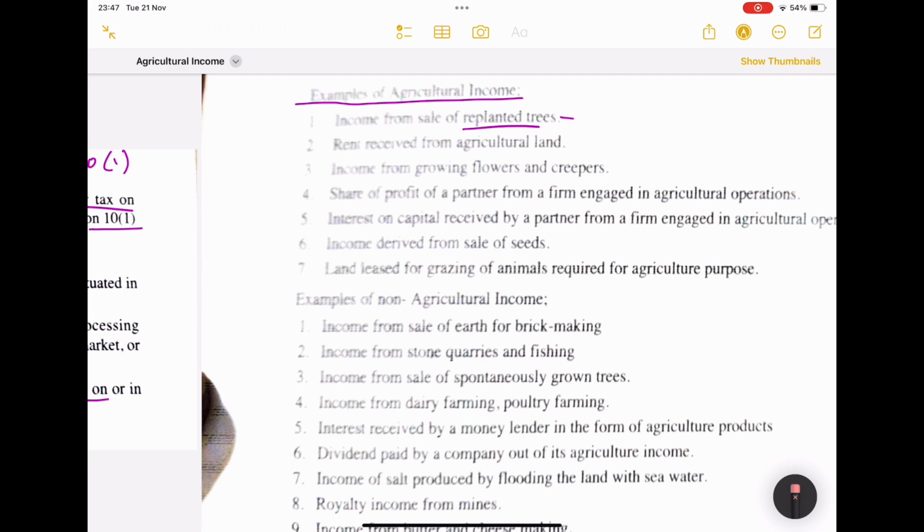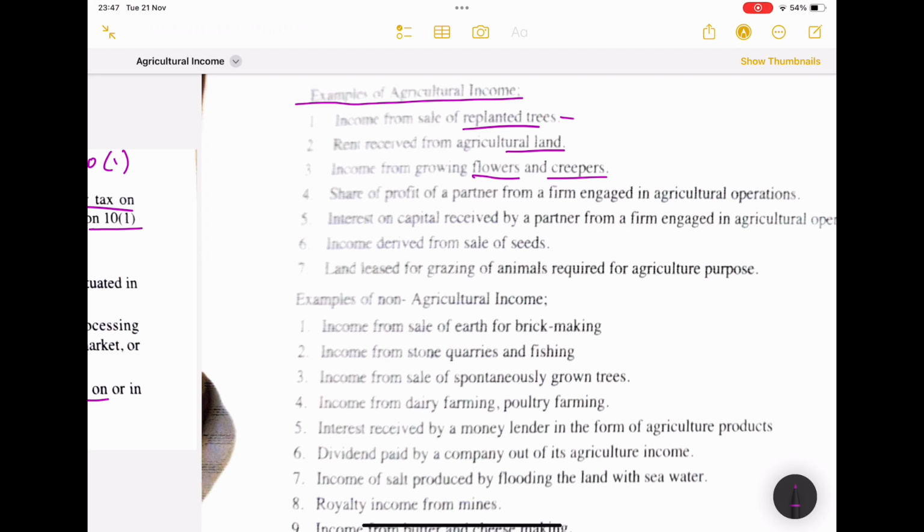Rent received from agricultural land. I'm having a land which I'm going to give for rent, but that tenant should use that land for agricultural activity. That is the point here. Next, income from growing flowers and creepers. That is also a part of agricultural activities.